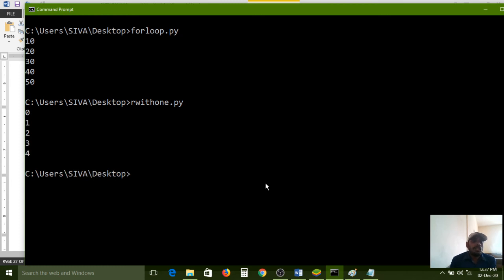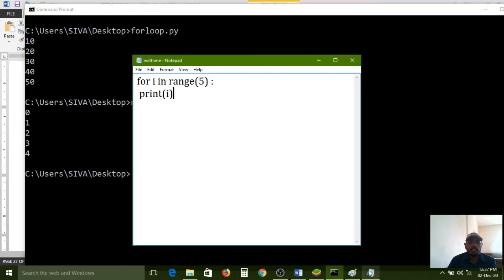All of you carefully observe. If I pass one parameter, which is the parameter I have passed? The 5th value. So 5 elements need to be represented on the console. Here 5 values are represented, but the starting value is 0 and the ending value is 4. So 0 means 1, 1, 2, 3, 4, 5 elements. It is generating the sequence of numbers 0, 1, 2, 3, 4 like that.